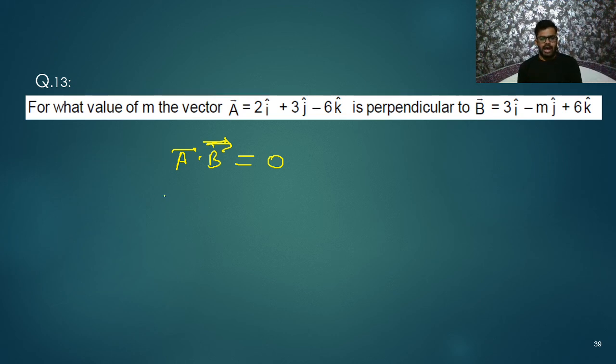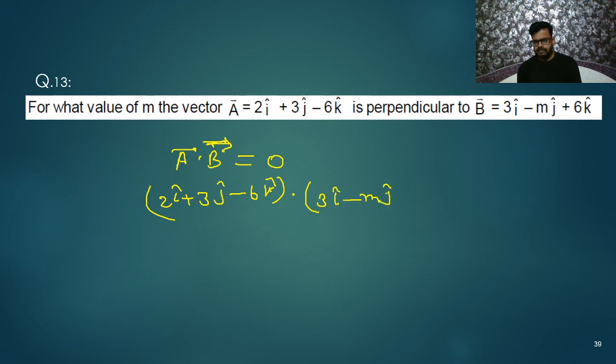That's all. So I will write 2 i cap plus 3 j cap minus 6 k cap, dot product with 3 i cap minus m j cap plus 6 k cap. Okay, that will be equal to 0. So i cap will be multiplied with i cap, so 2 into 3, that is 6. i cap dot i cap is 1, so no need to write. 3 into minus m, so I am getting minus 3m. Okay, minus 6 and 6, so minus 36.